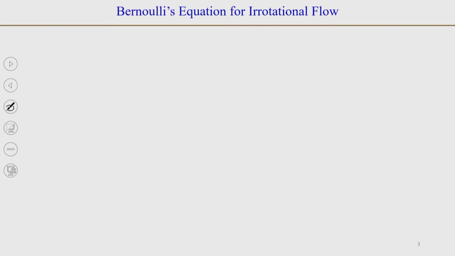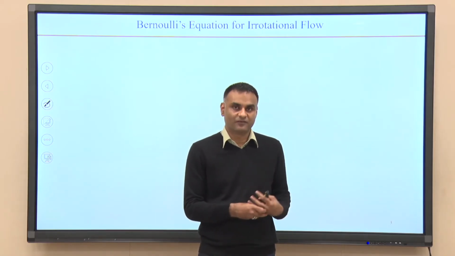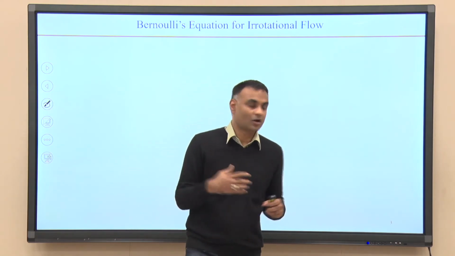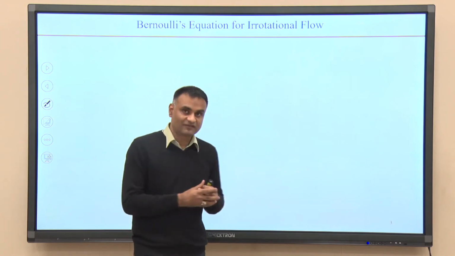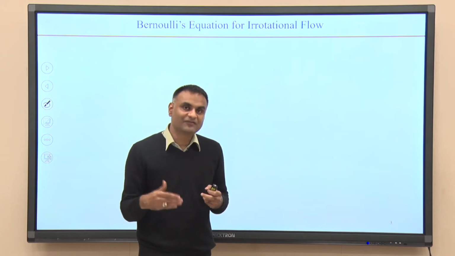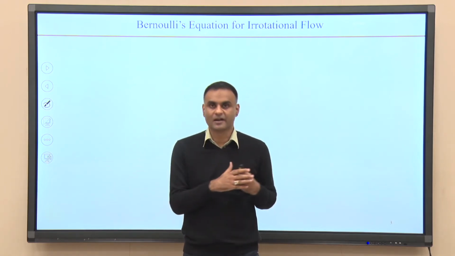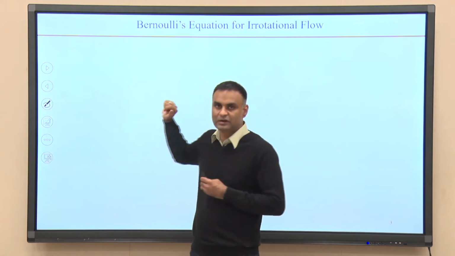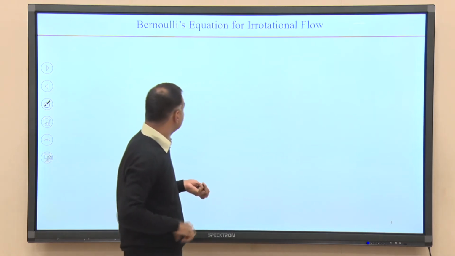Okay. So, we derived Bernoulli's equation already for an inviscid flow. Now, we will look at the derivation of Bernoulli's equation for an irrotational flow. Apart from the normal assumptions that we discussed earlier, we will also have another assumption for irrotational flow, that curl of velocity, or del cross V, is 0.